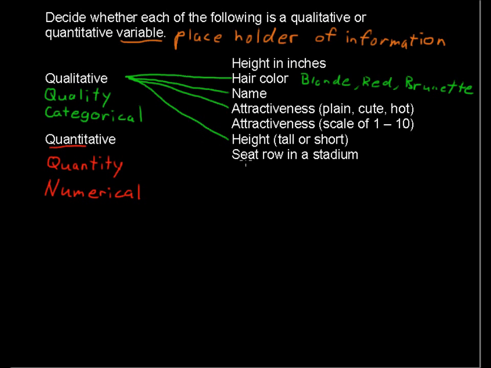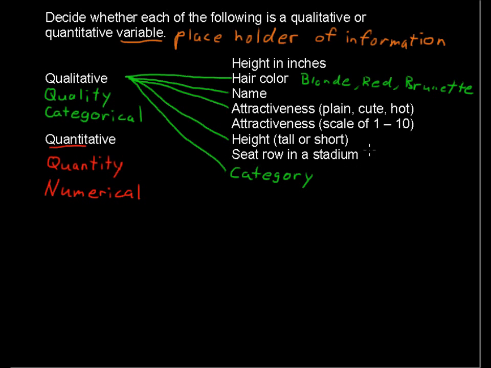Seat row in a stadium. Now, it's kind of like our attractiveness example, but I just left it wide open so that we could talk about it a little bit more. The seat row in a stadium, if you just talk about this as categories, like, hey, everyone in row 5 wins a prize, well, then that's categorical, and that is qualitative.